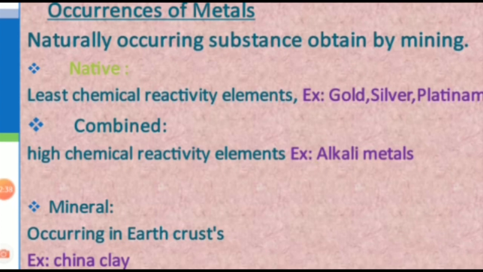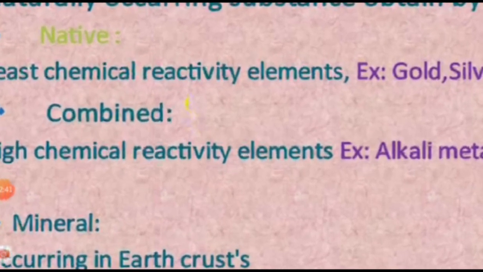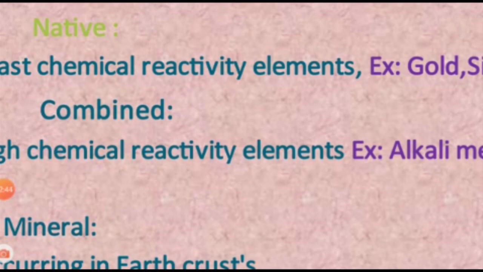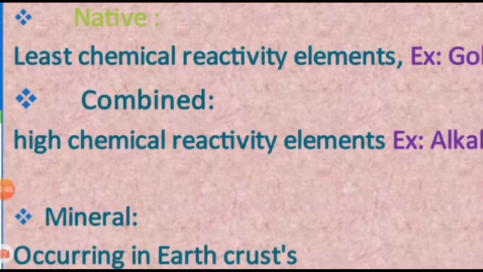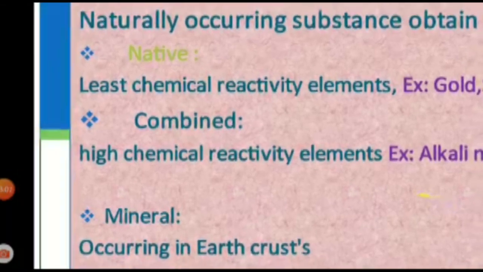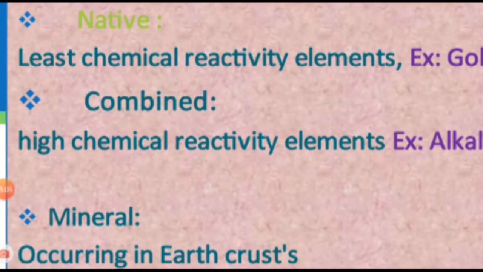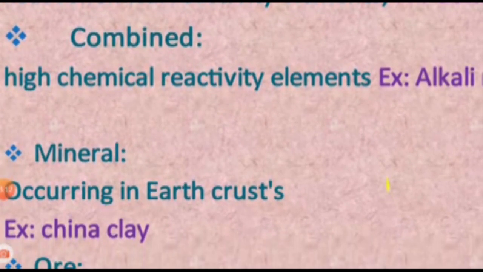We know metals have some special properties like a shining nature, malleable nature and ductile nature. Malleable means the metal can be made into a sheet, and ductile means the metal can be made into a rod. If the metal is in the pure form, these properties are shown by the metal. But if it is in the compound form, those specific properties are not shown.